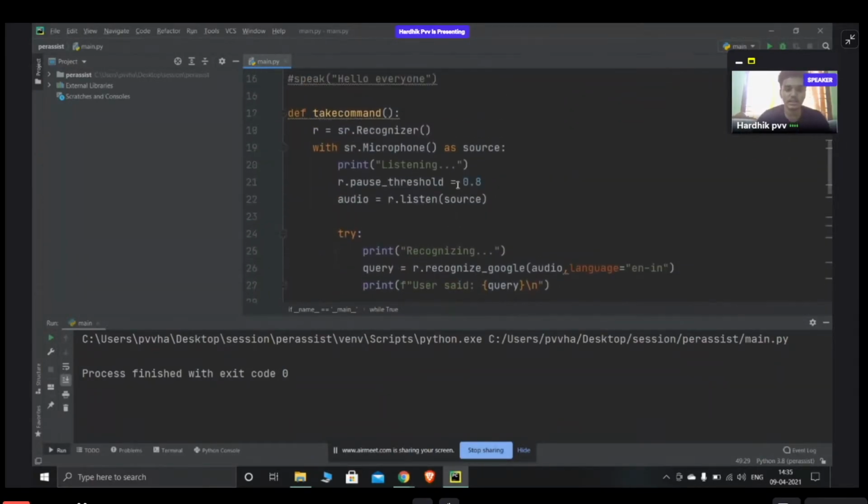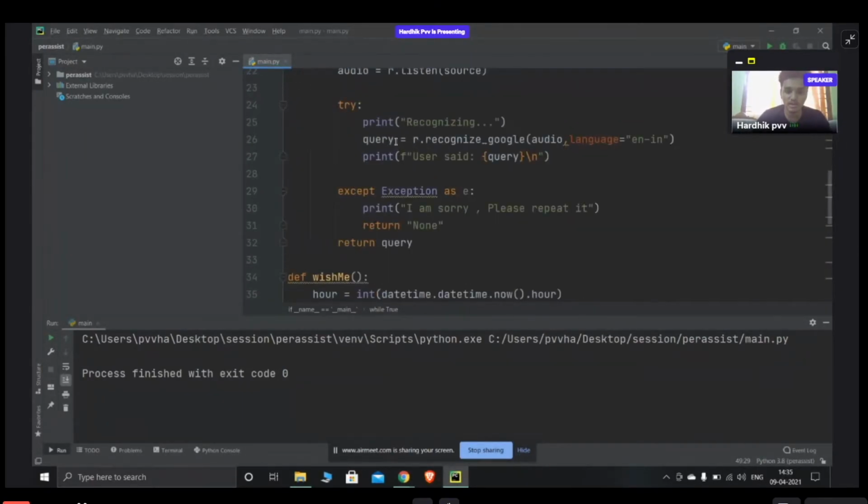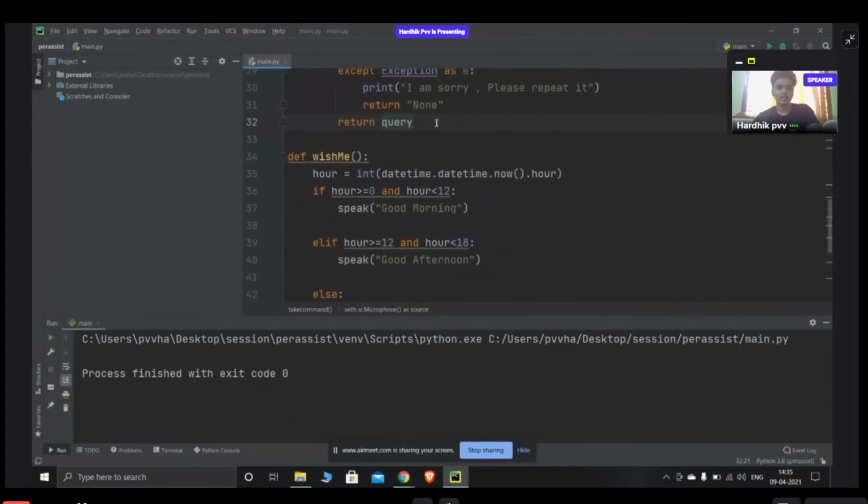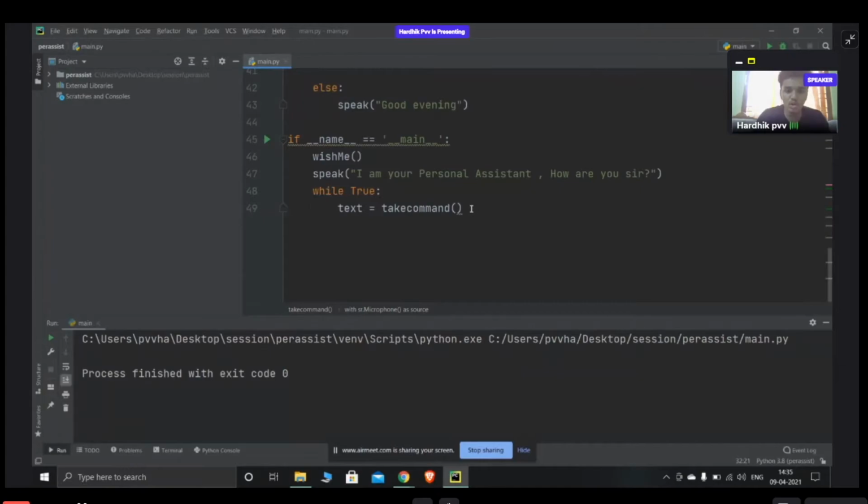Once you call the take command function, it stores what was heard in the form of a query, and that query is returned again to the take command function. Whatever the query is, I want it to be stored in the variable called text, but with dot lower, that means in lowercase. I don't want any capital letters, whether it takes the input as all capital or with some capital letters. I want it converted to lowercase, so I'll be using the dot lower function.